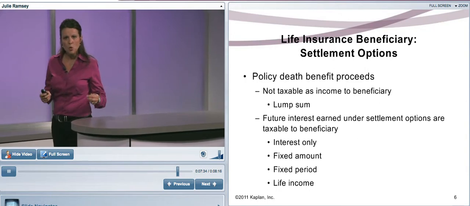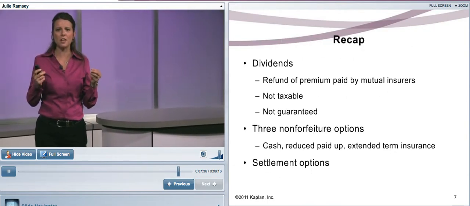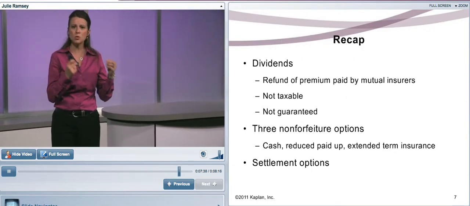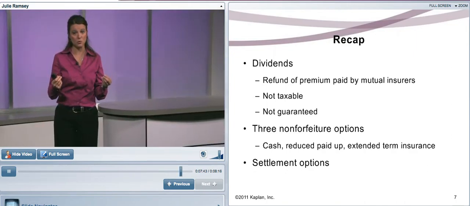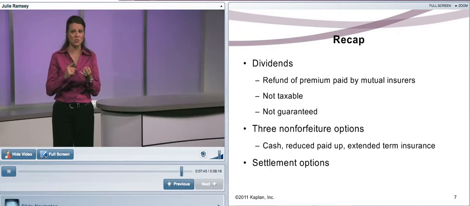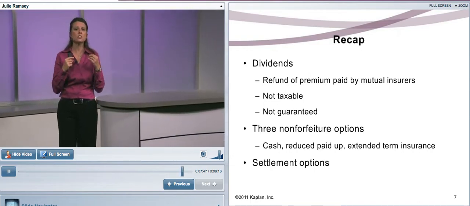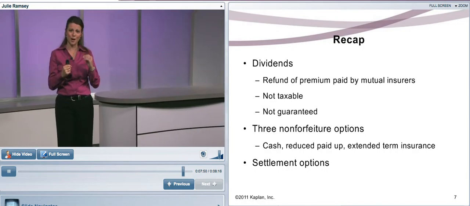So to recap, we said dividends are a refund of premium, right? And a mutual insurance company pays those to who? They pay it to their policy owners, okay? And we said those dividends, they're not taxable, they're not guaranteed, and we talked about the different dividend options.